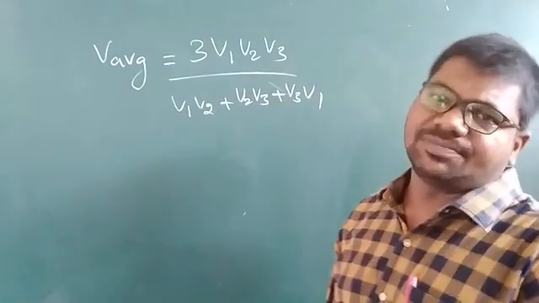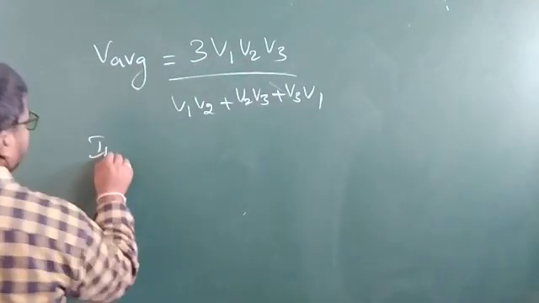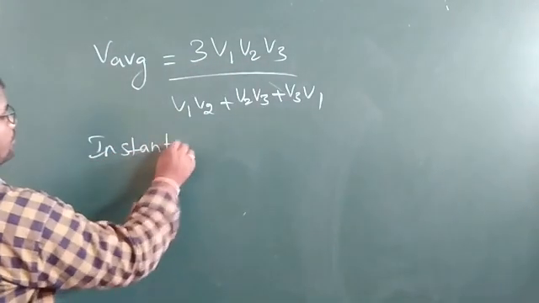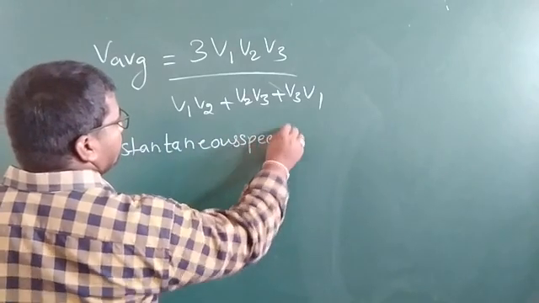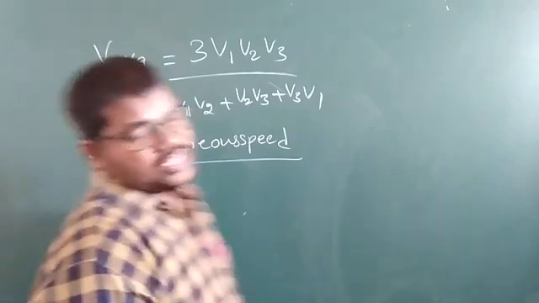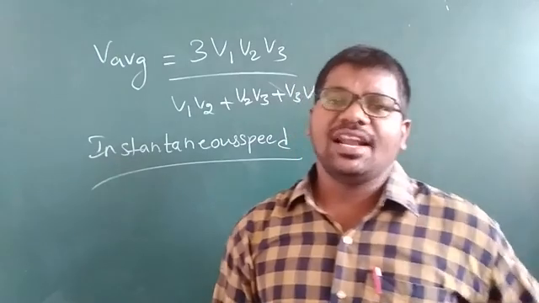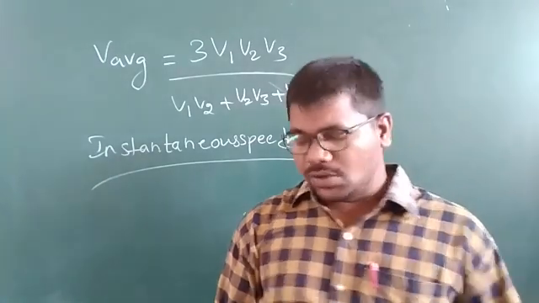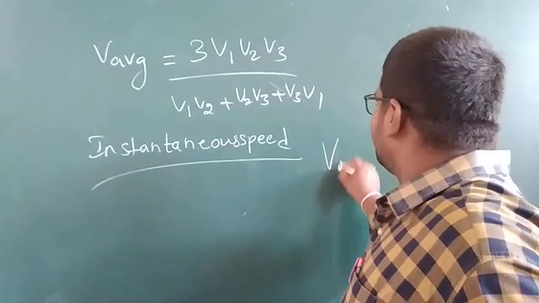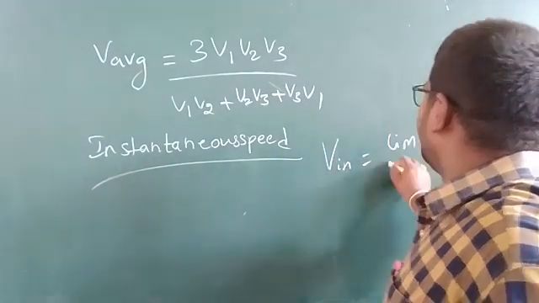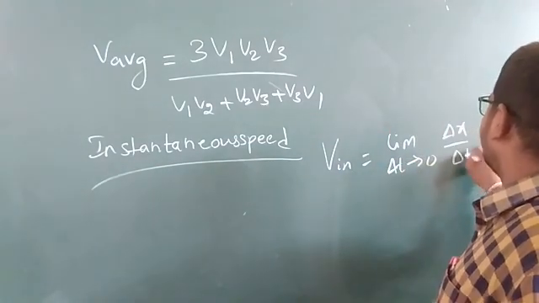Next, instantaneous speed. Instantaneous speed is defined as the speed of the particle at a particular instant of time. It is given by the limit formula: v instant equals limit delta t tends to 0 of delta x by delta t.